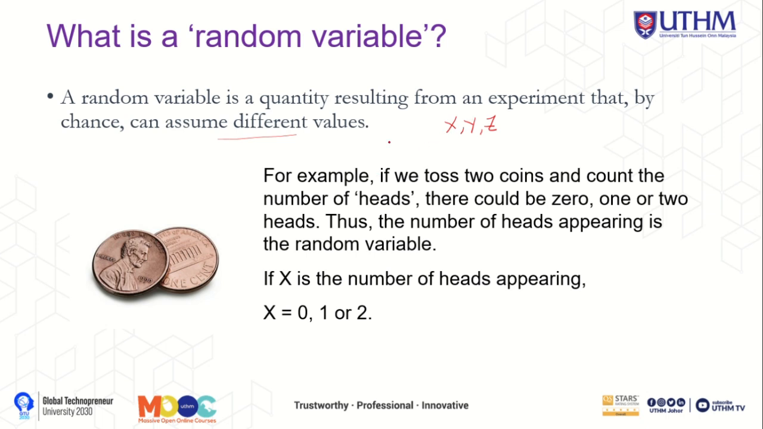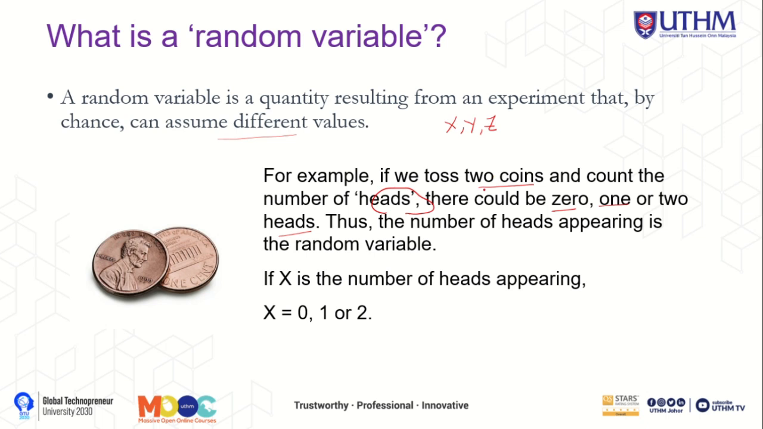For example, if we toss two coins and count the number of heads, there could be 0, 1, or 2 heads. Thus, the number of heads appearing is the random variable. So, this one is our X. X is the number of heads appearing. So if X is the number of heads appearing, our X is 0, 1, or 2.